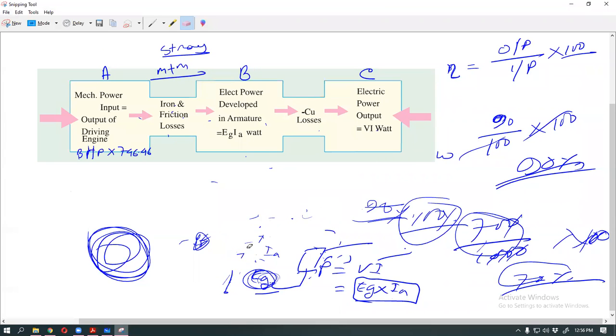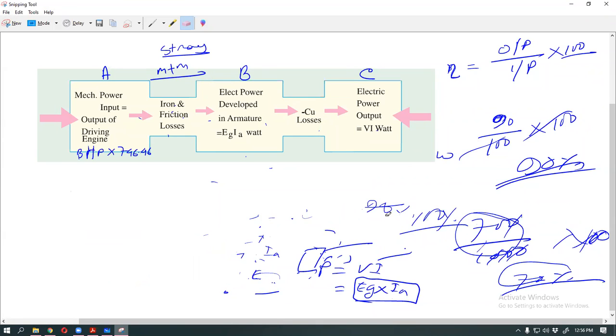Our efficiency is 3 types. Generator efficiency has 3 types.